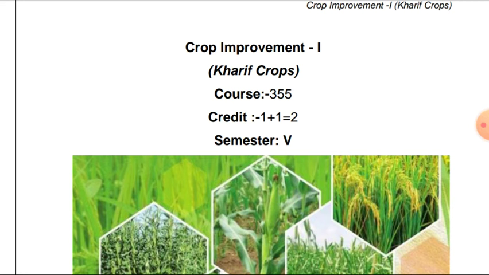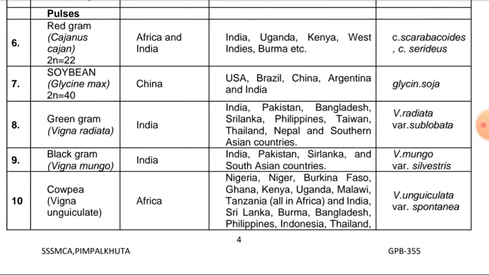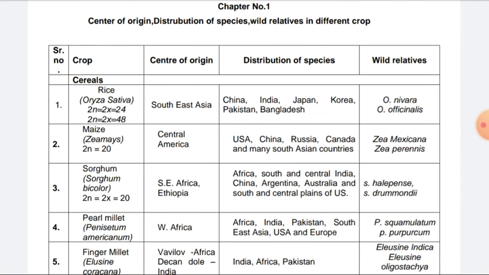We can cover the different topics one by one. Today we study the first topic of the course GPB 355, Crop Improvement I (Kharif crops). In the first lecture we study centers of origin, distribution of species, and wild species in different crops. That is, the centers of origin of crops, whether cereals, pulses, oilseeds, vegetable and fruit crops, how the species are distributed in the world, and which are the wild species or wild relatives of that respective crop.